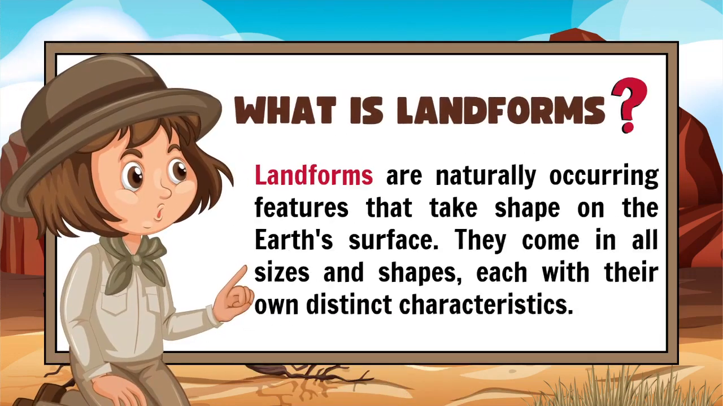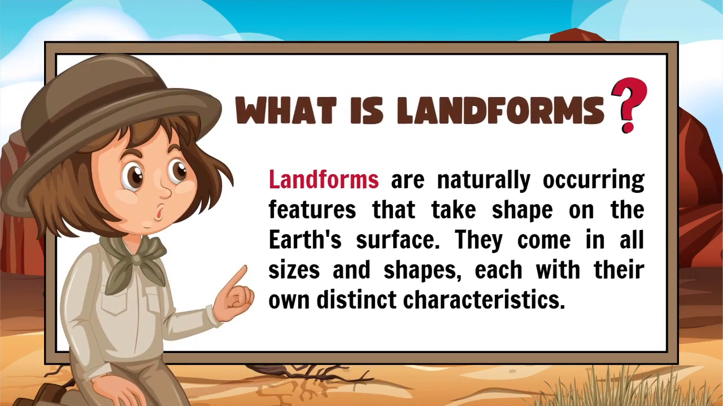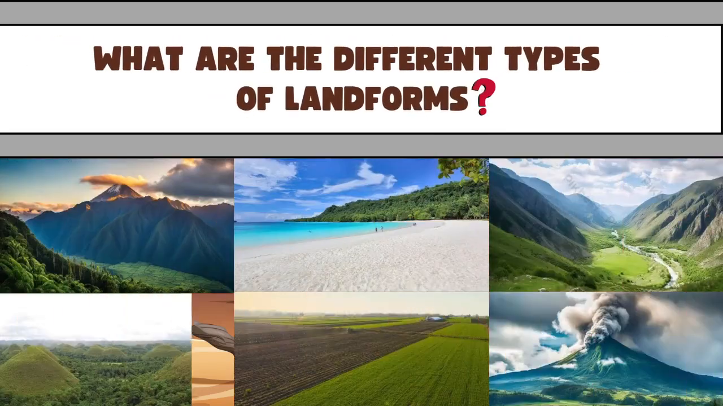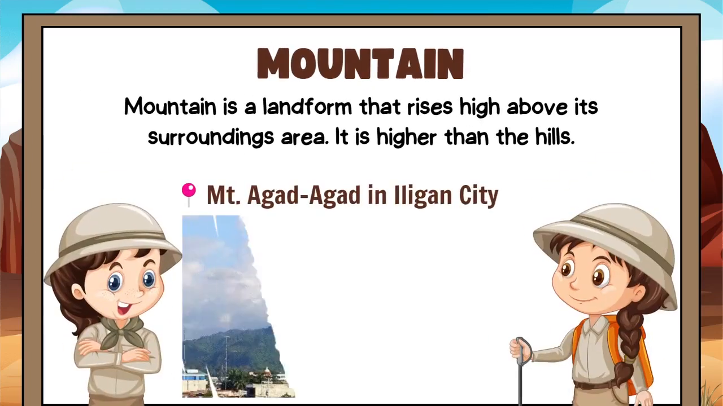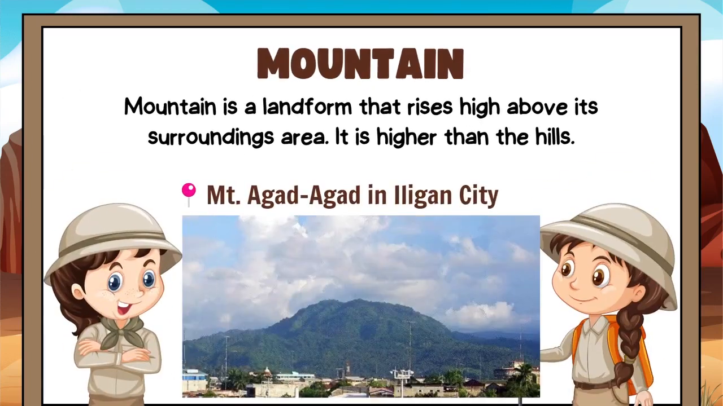Okay, let's start. First, mountain, or in Tagalog, bundok. A mountain is a landform that rises above its surrounding area. It is higher than the hills. Example of this is the Mount Agad-Agad of Iligan City.